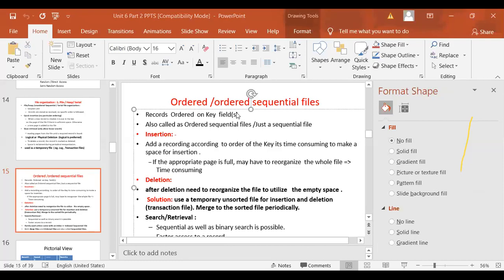Try to draw such files when you're giving the example. Now the second file is called a sequential file. I'm saying ordered sequential, because the file we are implementing is an unordered sequential file. Right now, whatever you are implementing in your 11th assignment is not a strictly sequential file. It is an unordered sequential file, because we are not doing any kind of sorting, and positional insertion is not done. Okay, so in an ordered sequential file, what we are doing actually,